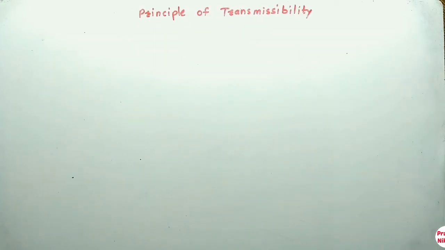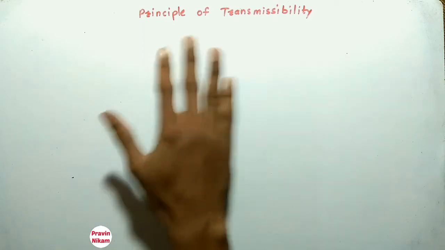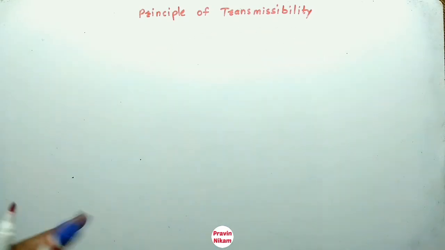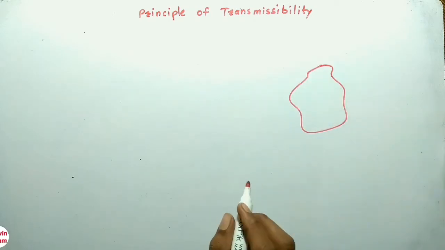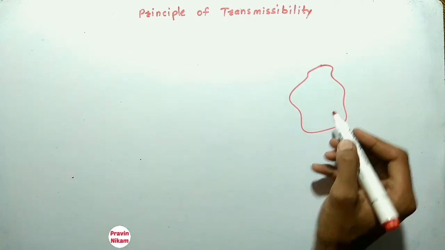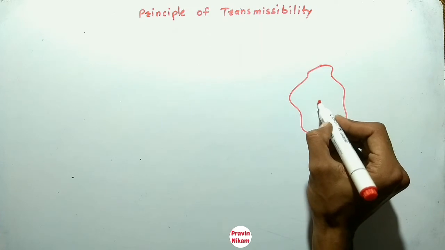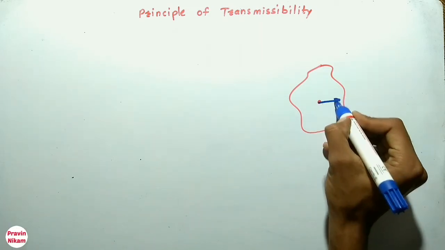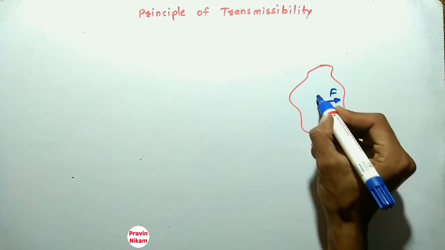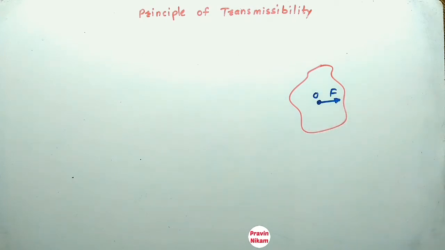Now see the principle of transmissibility. If this is one assumed body, now this is a point of application, and F is force, and this O is the point of application. Now this is the principle of transmissibility.